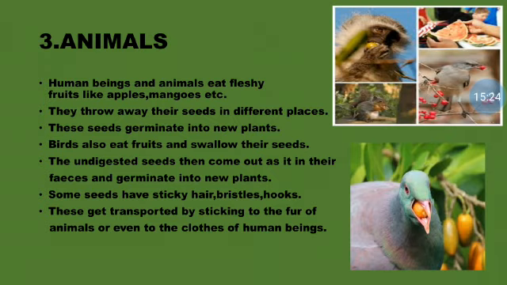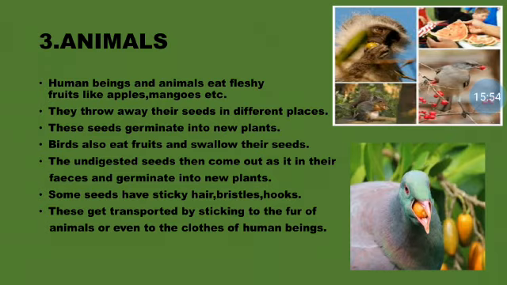And similarly, children, even birds eat fruits, okay? And they swallow the seeds. So what happens? The seeds do not get digested in the birds, so they come out in the form of feces. So feces are the waste material which passes out of the body of humans or animals. Okay. And then when it comes out, what happens? It also germinates into a new plant.